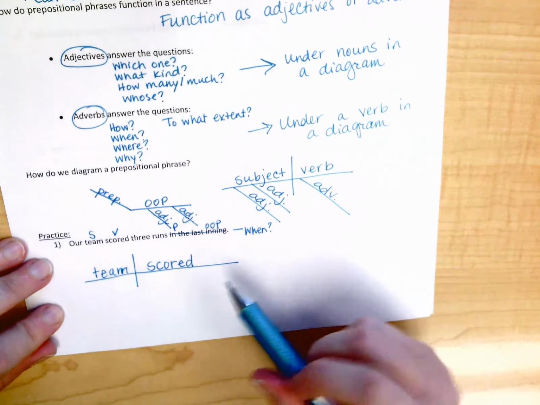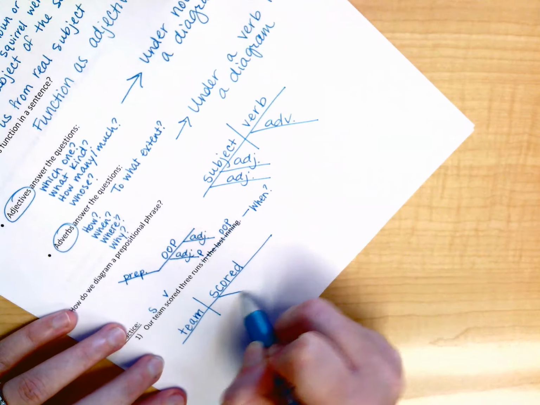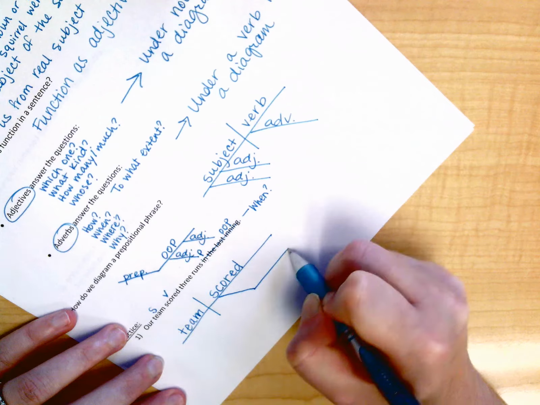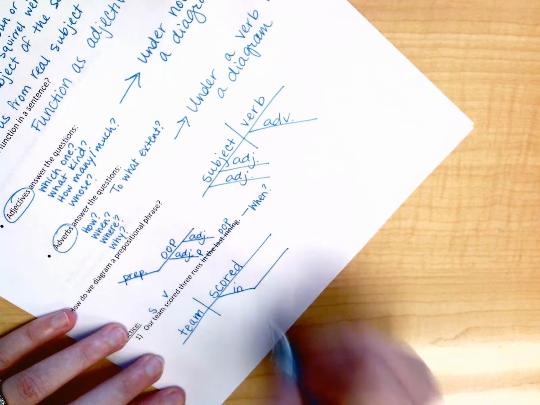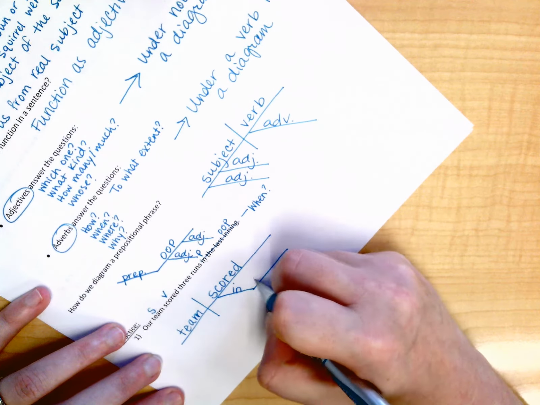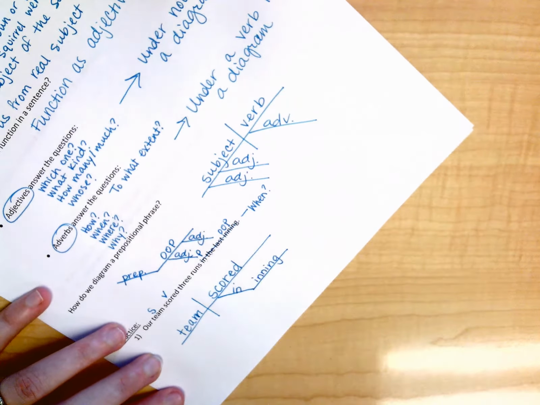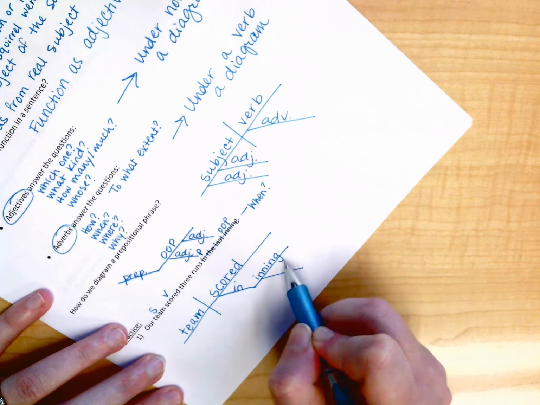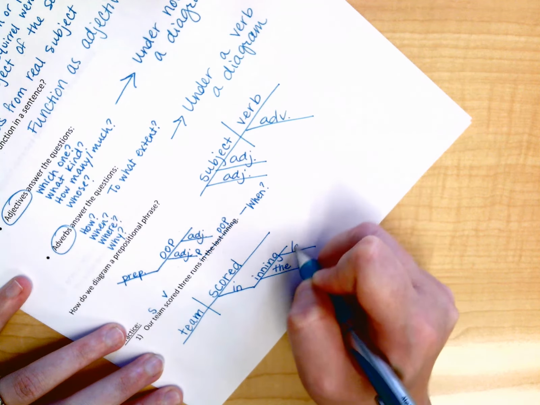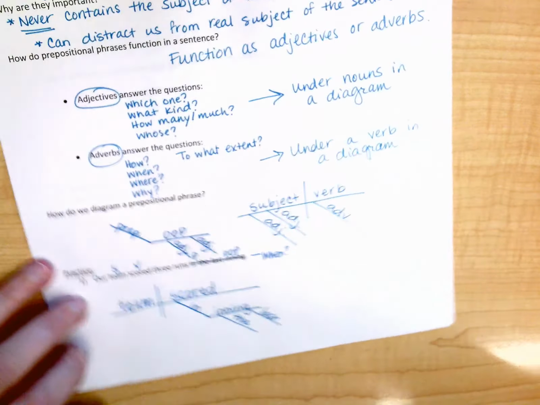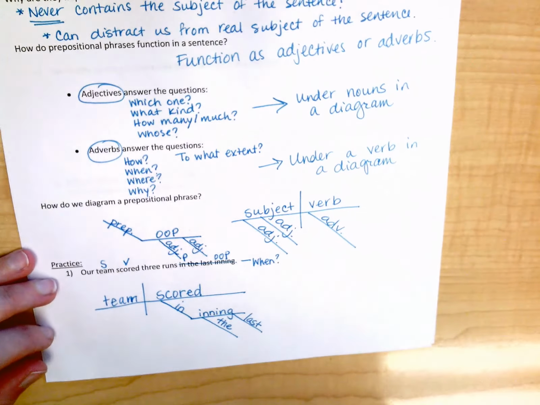So I'm going to diagram like this, under scored for in the last inning. So I have preposition line, object of the preposition line. So my preposition is in, my object of the preposition is inning, and then I have the and last, two adjectives between. So I'm going to draw two diagonal lines underneath inning. So I have the and last. And then I'm going to leave 3 runs because I just want to focus on subject, verb, and prepositional phrase at the moment.